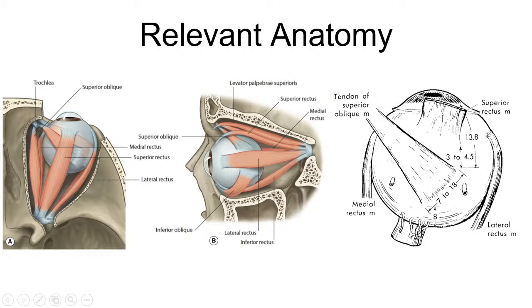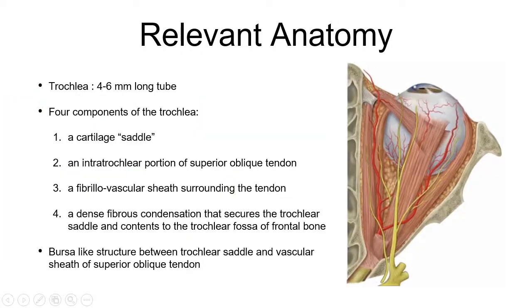So, coming on to the insertion of the superior oblique, the anterior end inserts 3 to 4.5 mm behind the lateral border of the insertion of superior rectus, and the posterior part inserts 13 mm behind the lateral border of the superior rectus insertion. Now the trochlea is a 4 to 6 mm long tube.